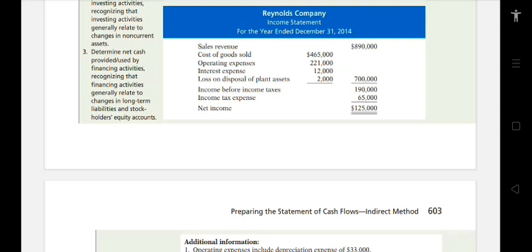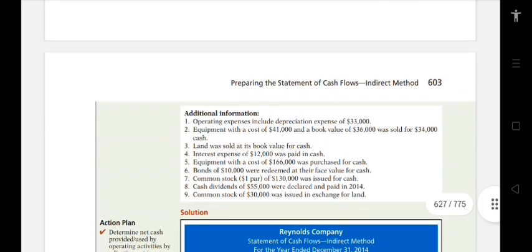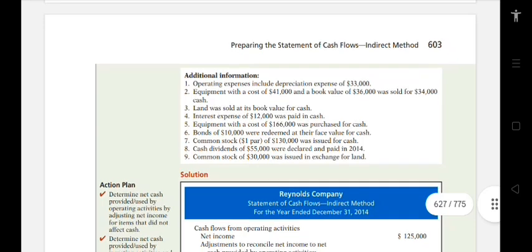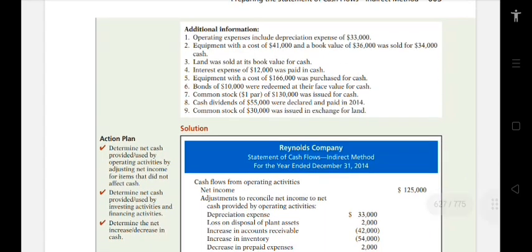Then for the next, income before income taxes, we have $190,000. Income tax expense, we have $65,000. Then net income, we have $125,000. For additional information, operating expenses include depreciation expense of $33,000. Then equipment with a cost of $41,000 and a book value of $36,000 was sold for $34,000 cash.